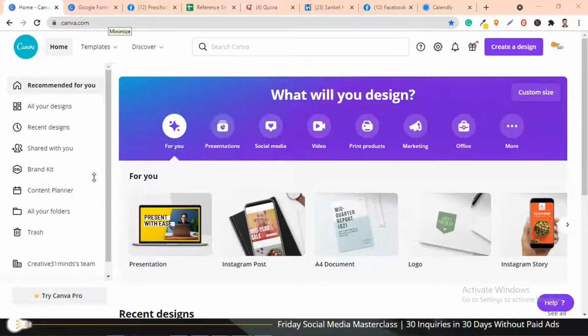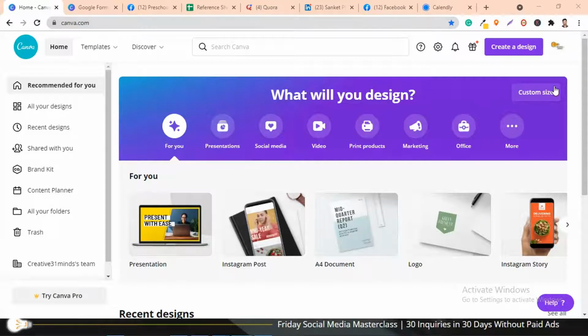Okay, great. So it's a very simple tool. It's a free tool that I'm going to talk about. Now, you'll have to log into this particular website, which is called canva.com. And you'll have to log in with your Gmail account. Okay, or you can just sign up and create an account here.